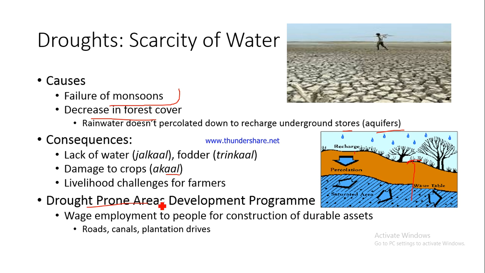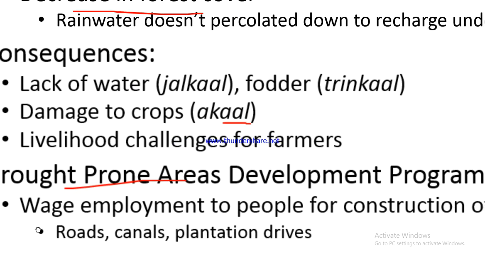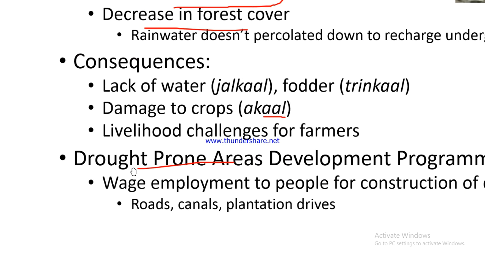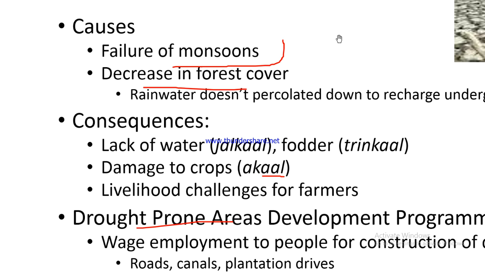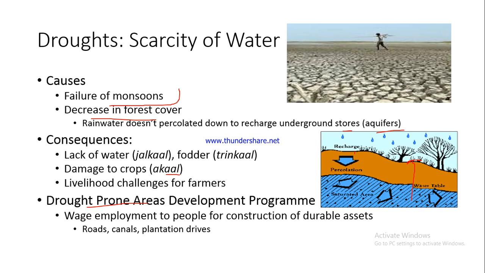And here what happens is, whenever there are these kinds of natural calamities, whenever a drought has struck, then the government comes up with a scheme in which the people in these areas are provided wage employment in return for work.